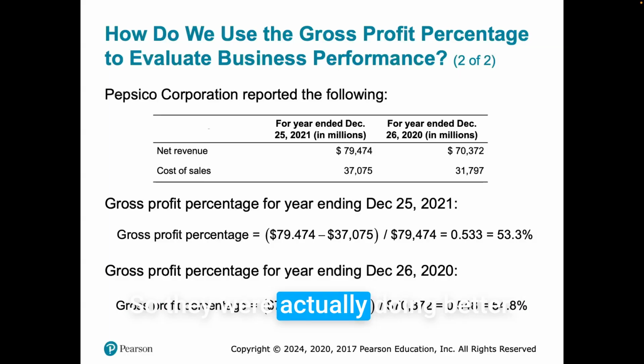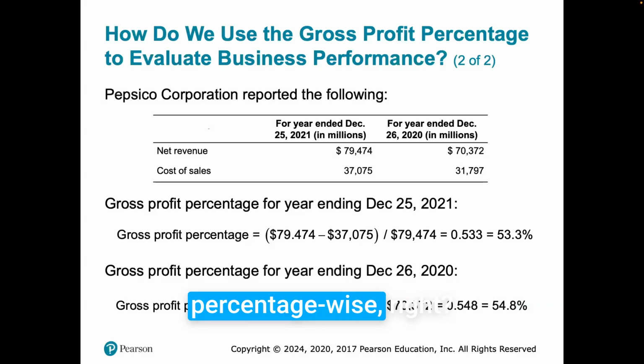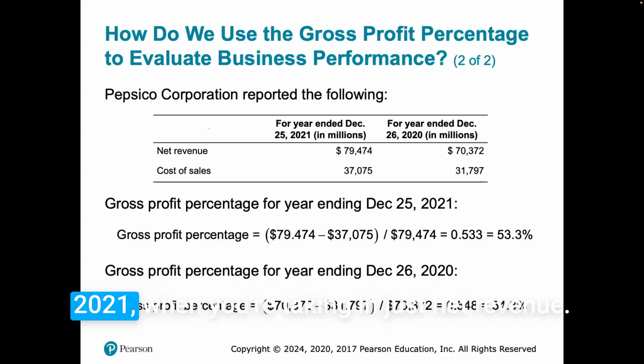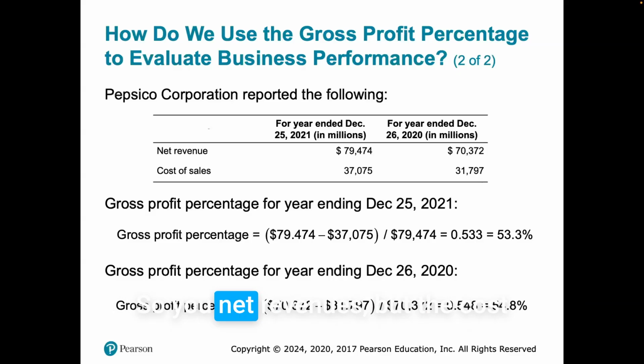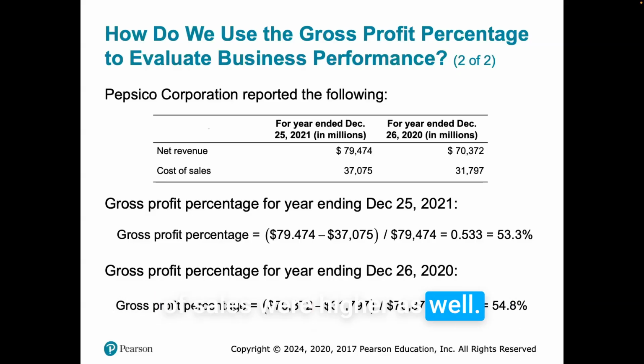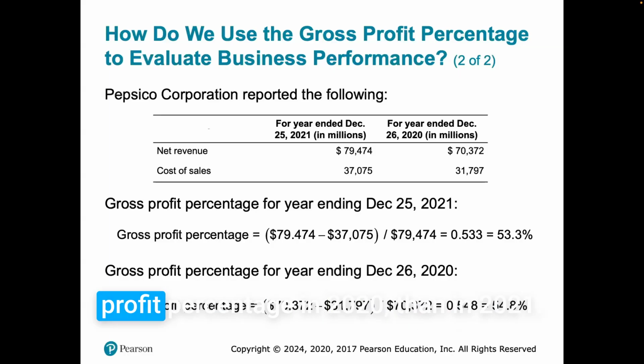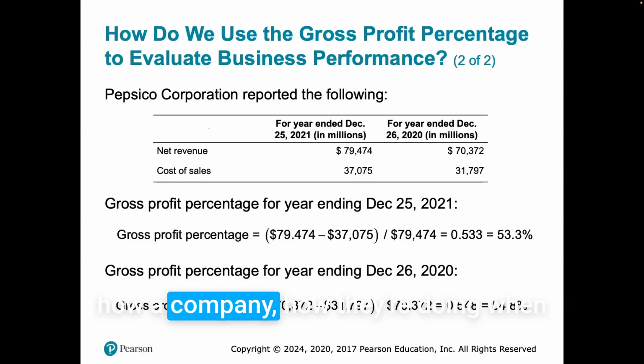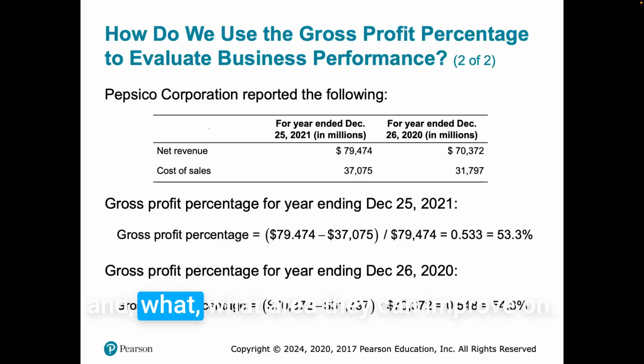So they were actually doing better. We were making more money percentage wise, right? Now, the dollar amounts may be higher for 2021 when you're taking in just net revenues, but the cost of sales were higher as well. So percentage wise, they were making more money, our gross profit percentage, in 2020 than in 2021. And the reason this is valuable information is you can see how a company is doing when they're negotiating cost of goods sold and what area they can improve on.